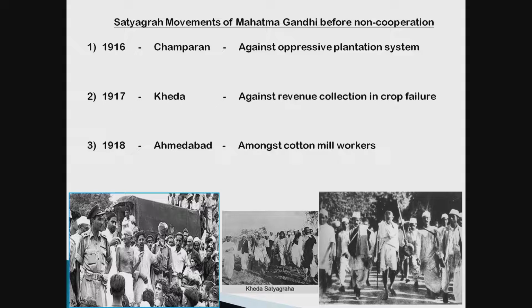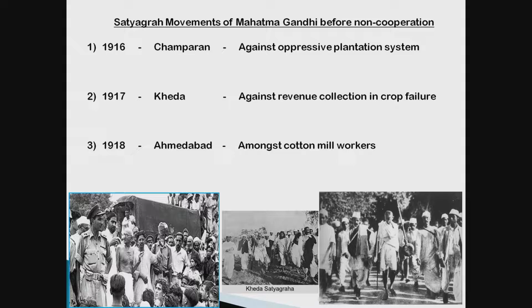When Gandhiji came to India in 1915, before the non-cooperation movement also, he led three very important movements. In 1916, he led the movement in Champaran. It was against the oppressive plantation system where the Britishers compelled the people of Champaran to plant whichever product they wanted to cultivate in the farm. So against this, Gandhiji led a movement in Bihar, Champaran.